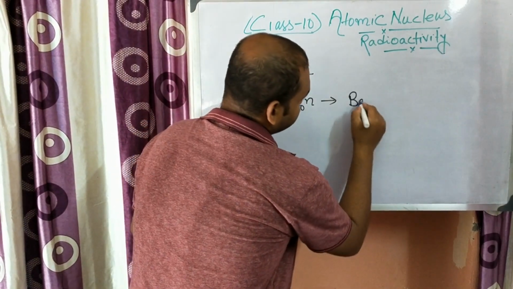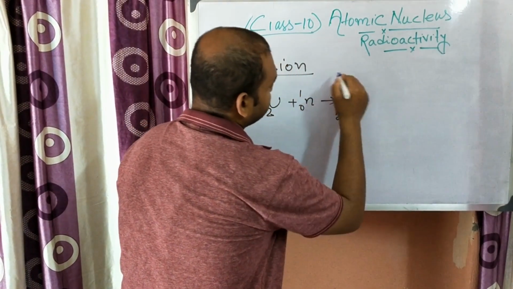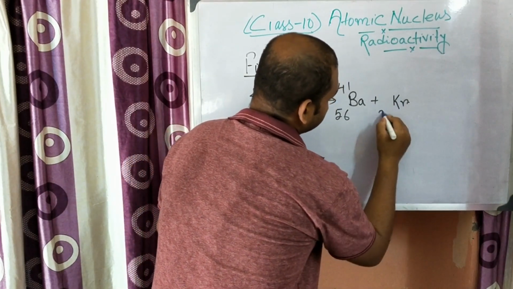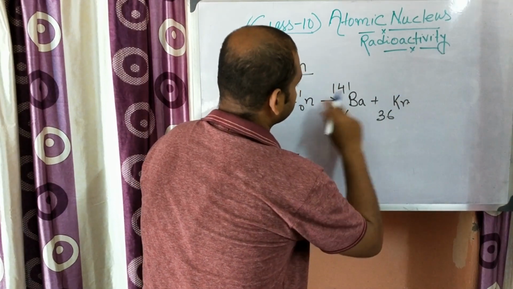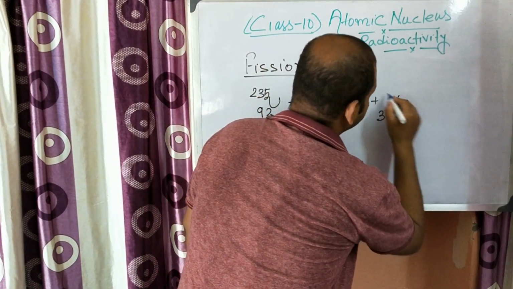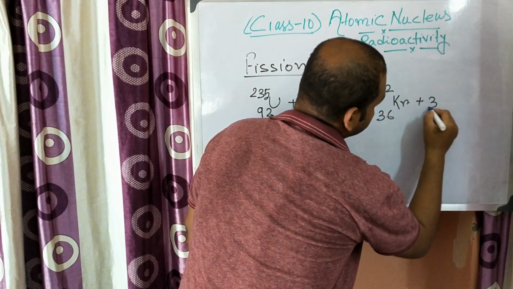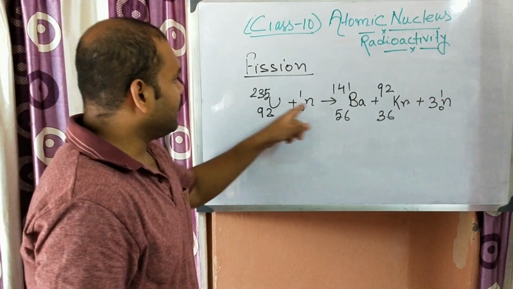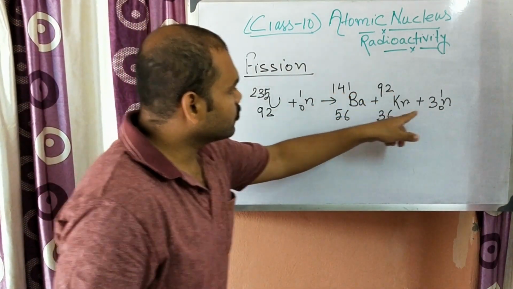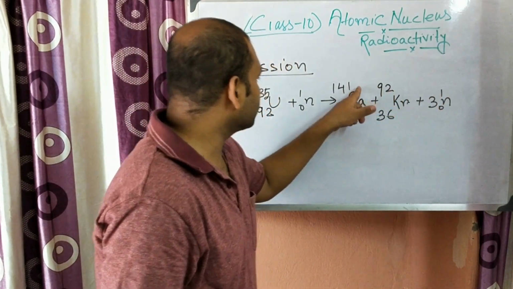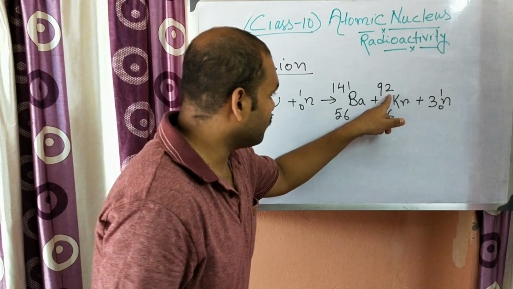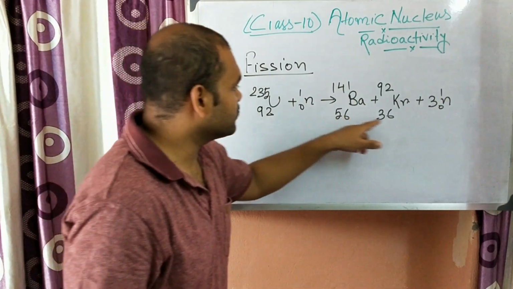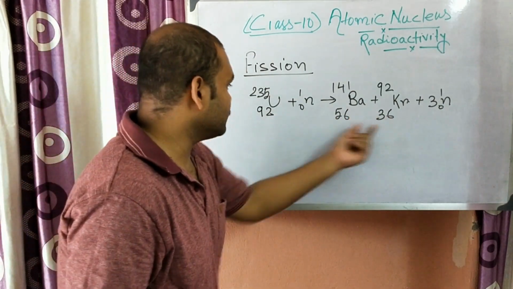One is barium, another is krypton, and three more neutrons. Now calculate the masses: 141 plus 1, plus 3 here, 5 plus 1 is 6, and here 92, 56 plus 36 is equal to 92.